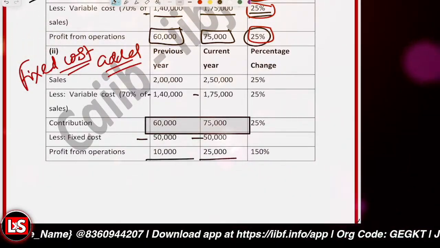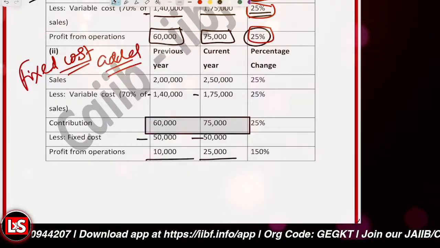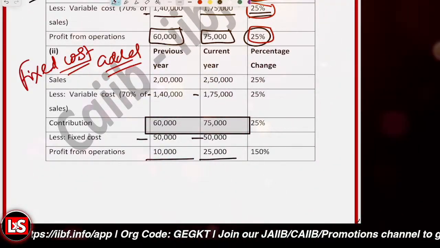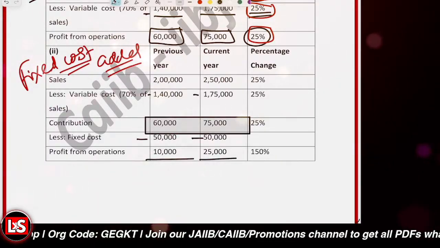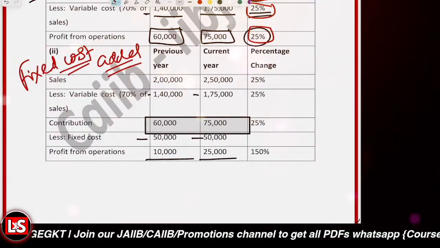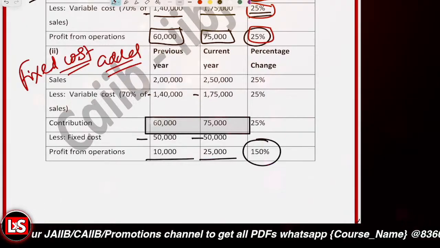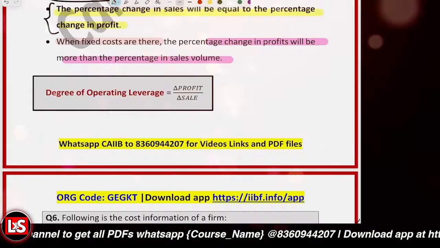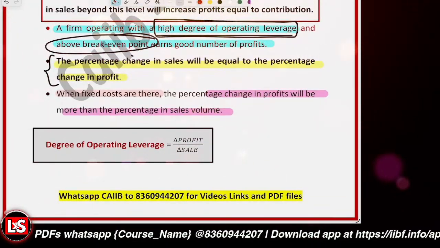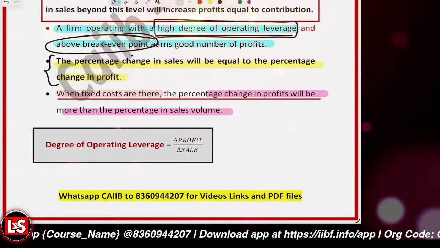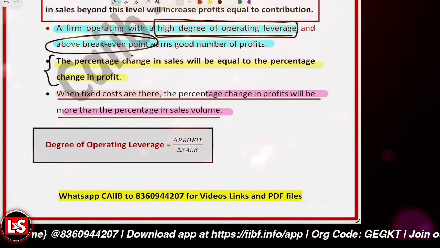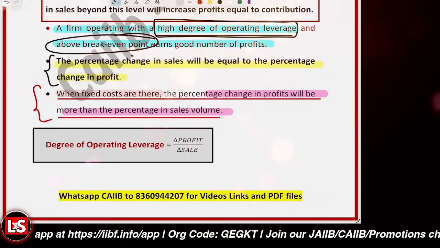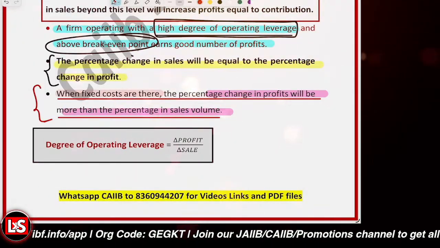If we look at the percentage change, in the first case the percentage of the profit from the operation was just 25% and the change was not there. But in the second scenario, profit from operation has now increased when the fixed costs are there. So if you look at the points that we just understood above, if the fixed costs are there, the percentage change in profit will be more than the percentage change in sales volume. That is what we say to be the operating leverage.